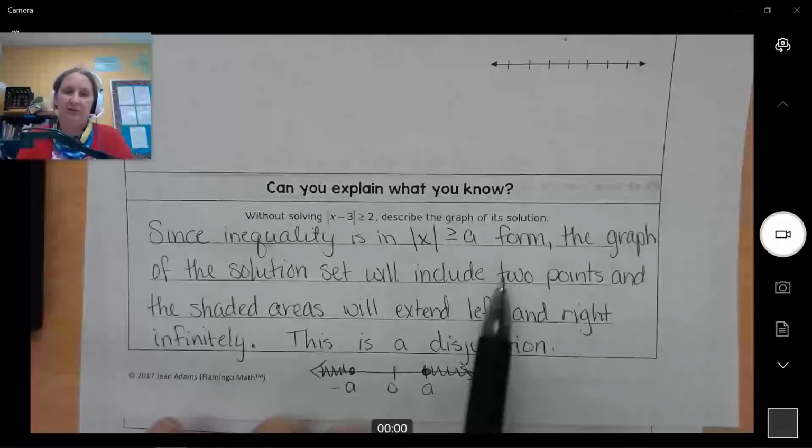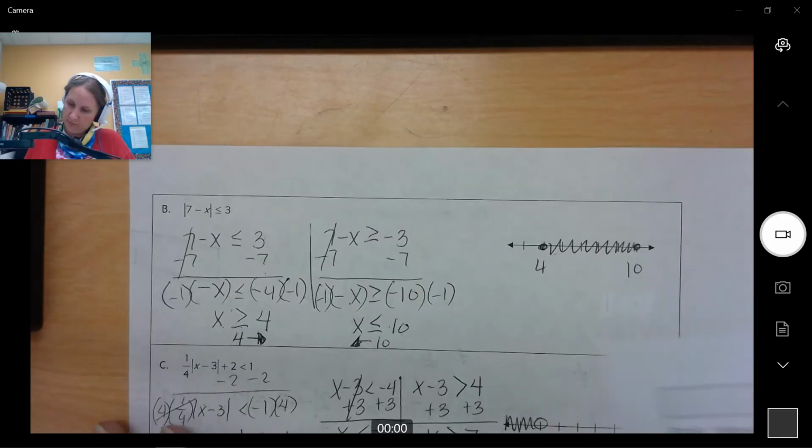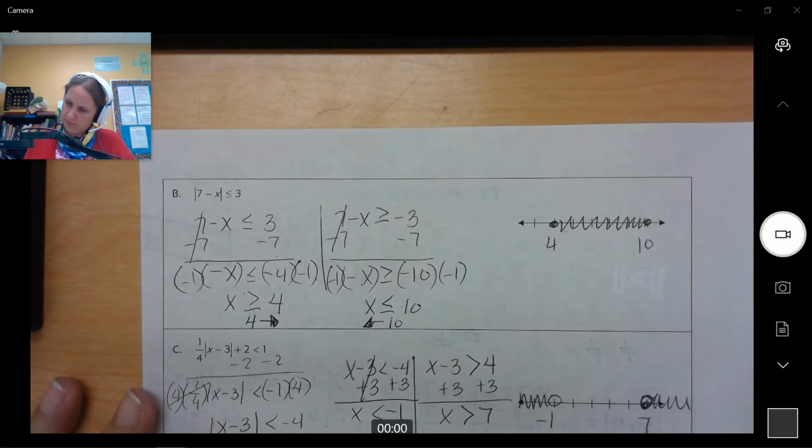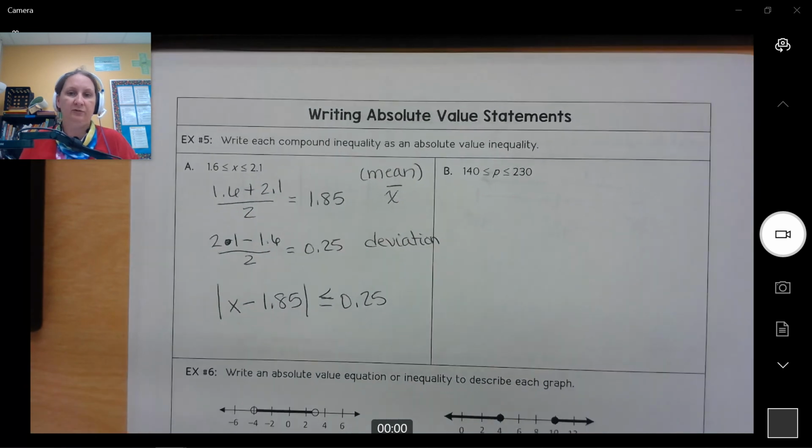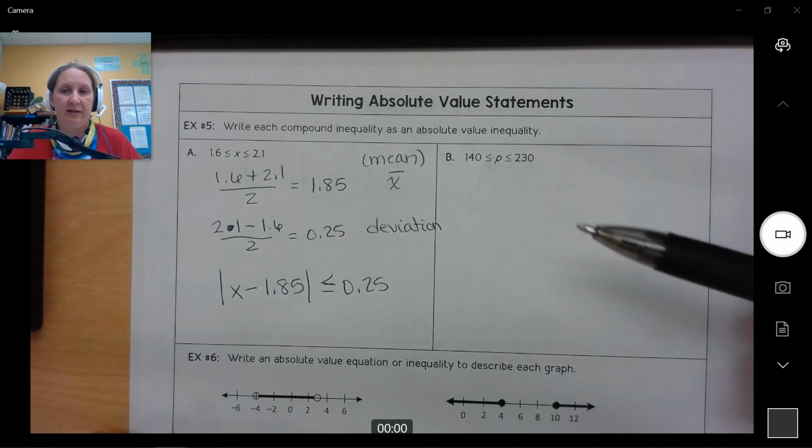Okay, a couple of real world problems. Oh, I'm sorry. If we want to write absolute value statements, so like you have a problem and it's asking you to write the statement, and it tells you your x is between this. This is where they've already done the work, so they've solved it, and we're working our way backwards. So the first thing we have to do is figure out the average, the distance across, the average between the two. So we add them together and divide by 2, and it tells us the average.